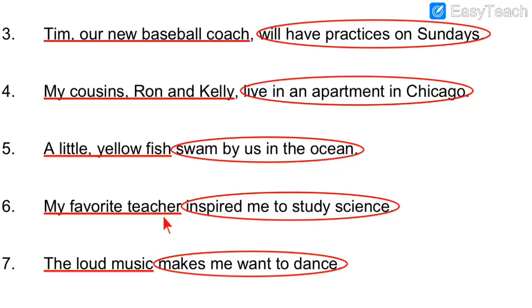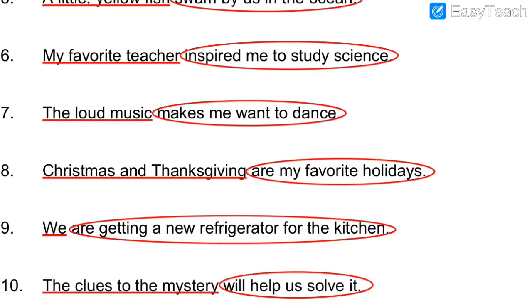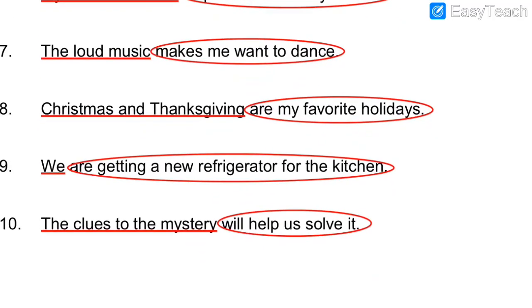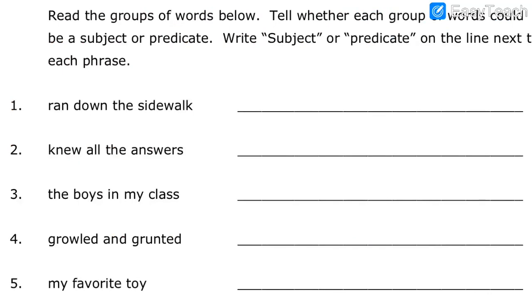Number 6, my favorite teacher is the subject. The rest is the predicate part. Then number 7, the loud music, that is the subject. The rest of the sentence is predicate. Next one, Christmas and Thanksgiving, that is the subject. Remaining is the predicate part. Next, number 9, "we," that is the subject. We is the plural form, meaning many people are performing the action, and the rest is the predicate. Next, the clues to the mystery, that is the subject, and the remaining part is the predicate part.